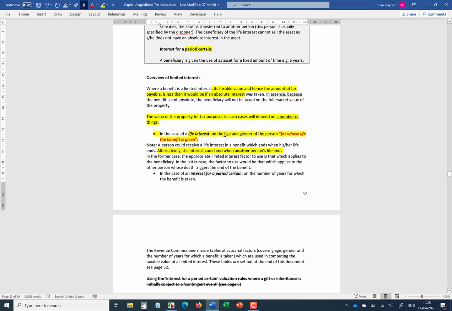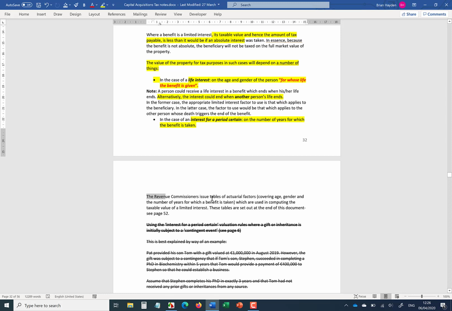So depending on the age of what you might call the relevant person, the person whose life we are measuring, and the gender of that person, there are various calculation factors available to determine the value of that interest. The other type of interest is an interest for a period certain. So it's going to depend on how long that period is. Obviously, if I give an interest for a period of 5 years, that's worth much less than giving an interest for a period of 10 years. So again, you could appreciate that there is going to be a difference in the relevant values of such interests.